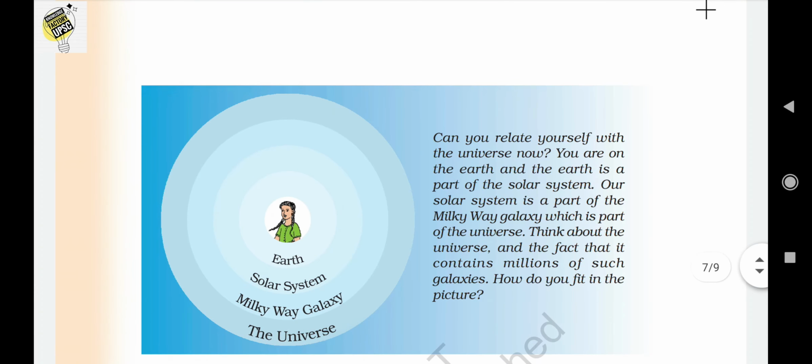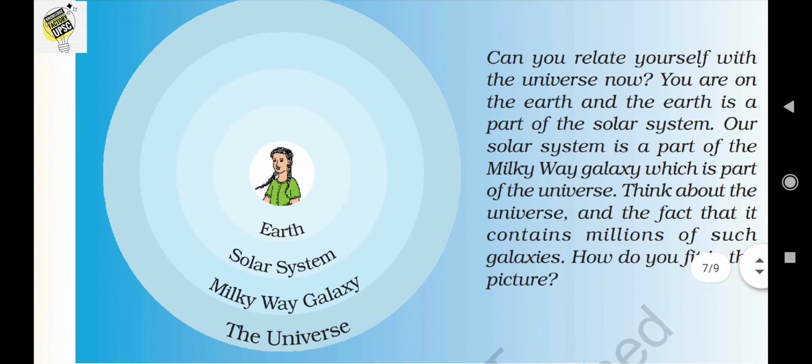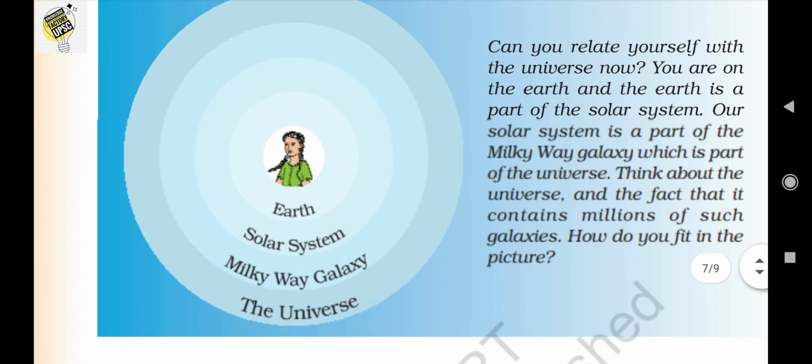But look at this picture also, we can simply find how big the universe is and how small we are. In the outermost cover there is the universe, and on the second outermost there is the Milky Way galaxy, solar system, earth, and we the people. So we can just imagine how big the universe is and how small we are.